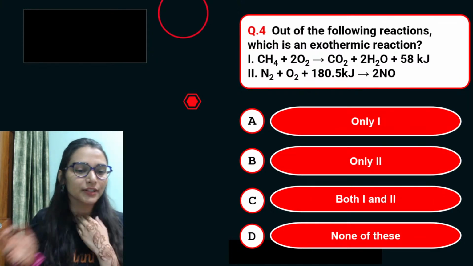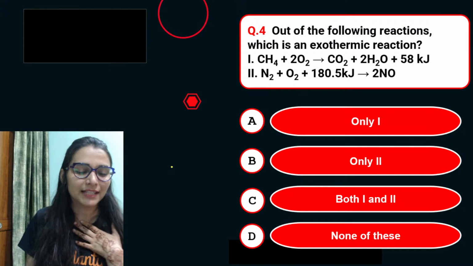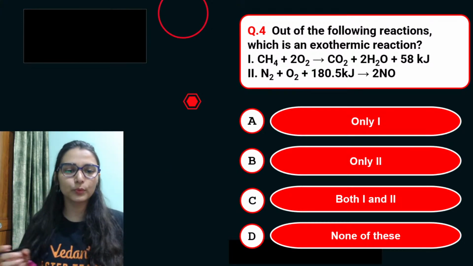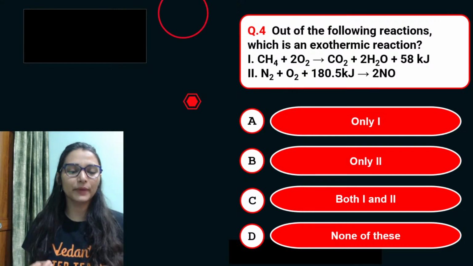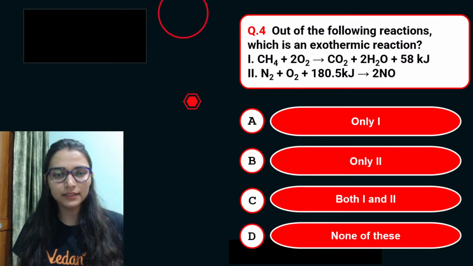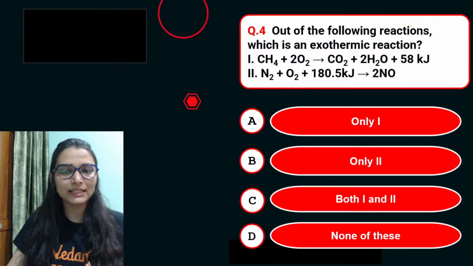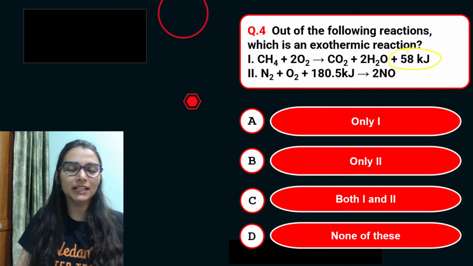The next one on your screen, that's the fourth. Yes, others, that's the law of conservation of mass. Exactly. Out of the following reactions, which of these is an exothermic one? Exo, you have to tell. The first reaction shown is the combustion of methane basically, and you can see plus 58 kilojoules.